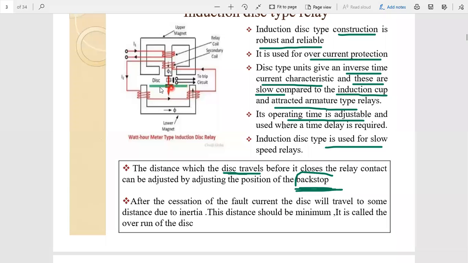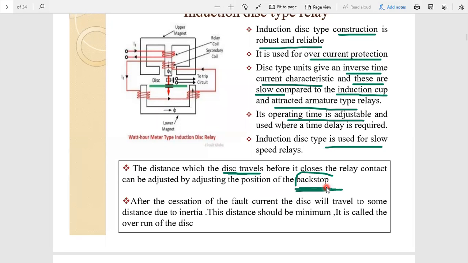Now, to close these trip contacts, it needs some time. That means the disk needs to travel some distance. The time needed, we can decide by using the backstop. By adjusting this backstop element, we can change the disk travel distance. That is the importance of the backstop used in this type of relay. So keep it in mind, it is very important.